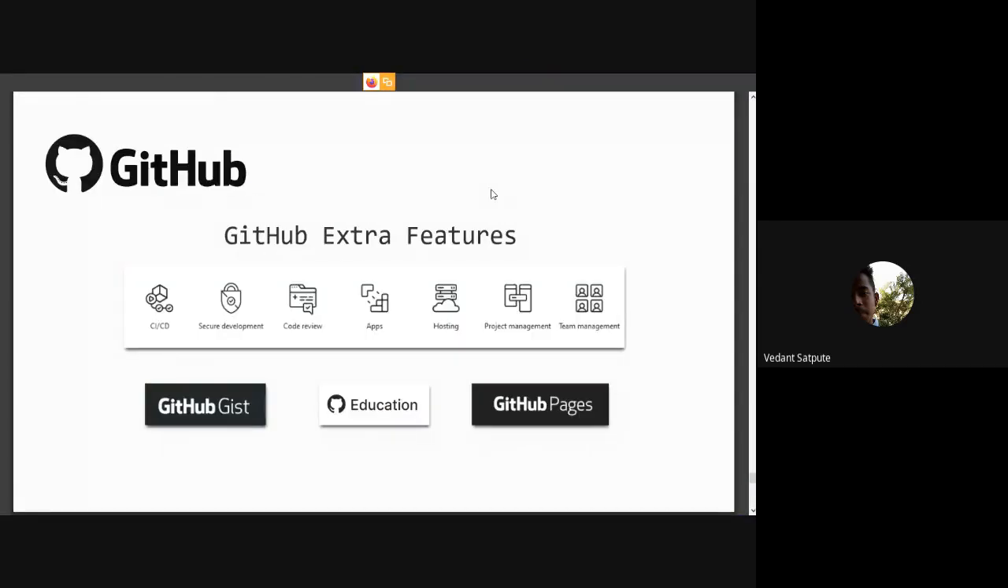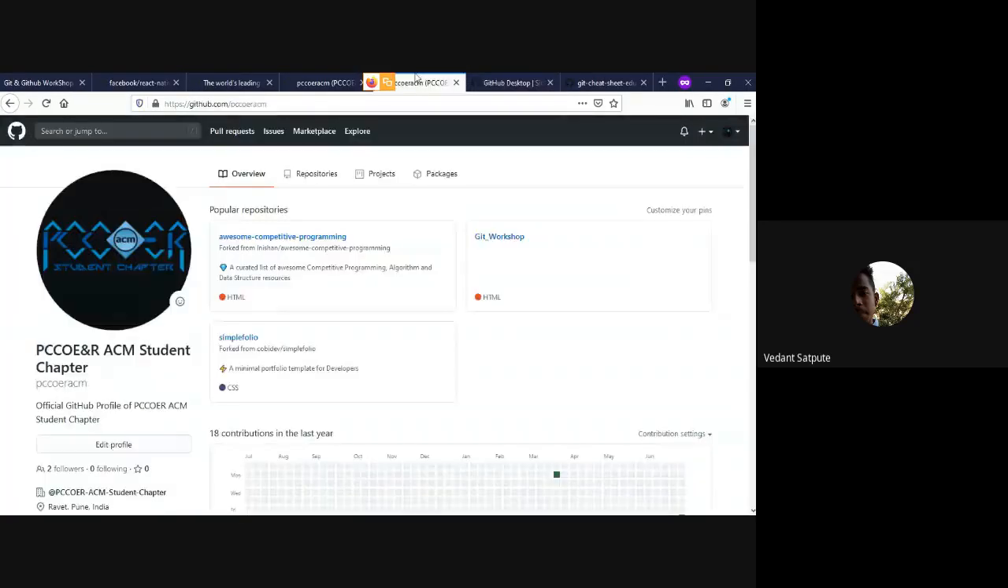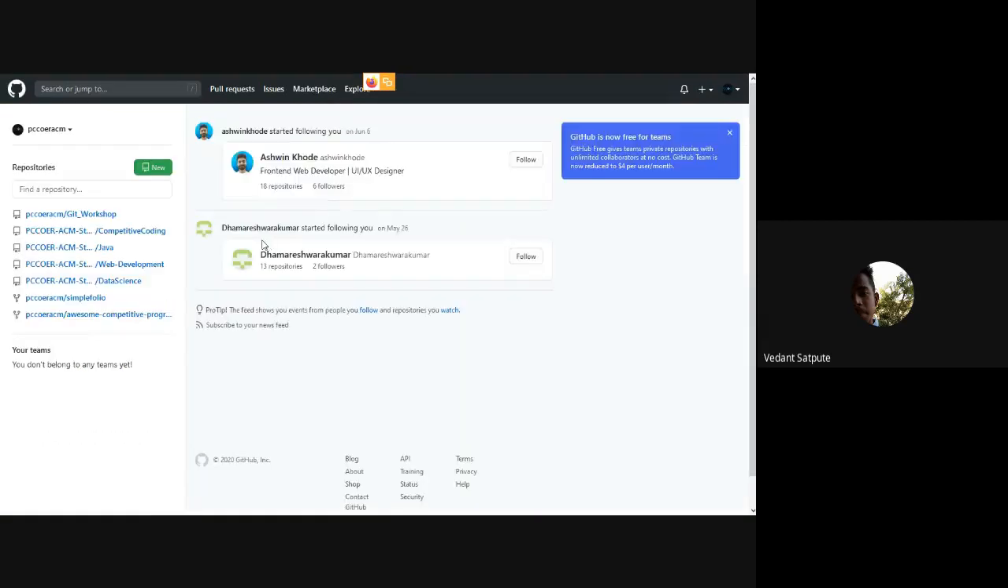Now we come to the next part, that is GitHub. What GitHub did, you can see, is give us just buttons and forms to do all the things that you do in the terminal, and sorted it out for us.